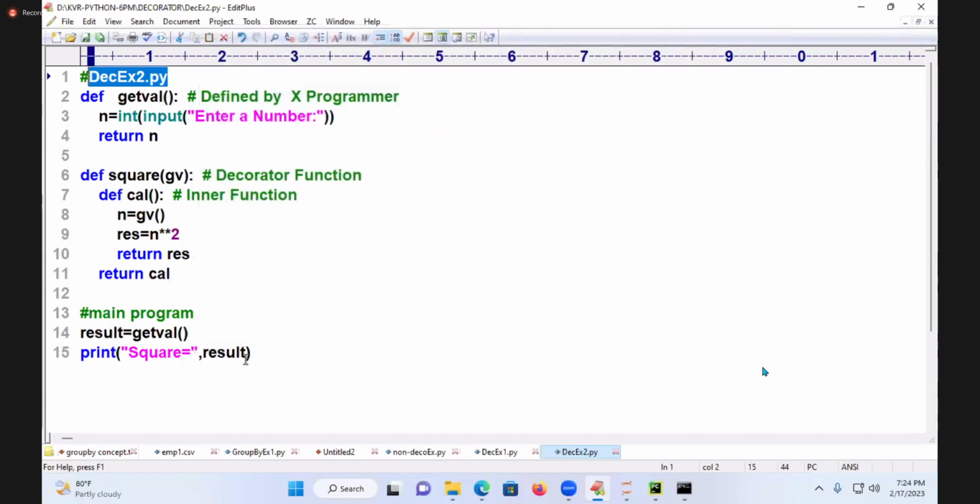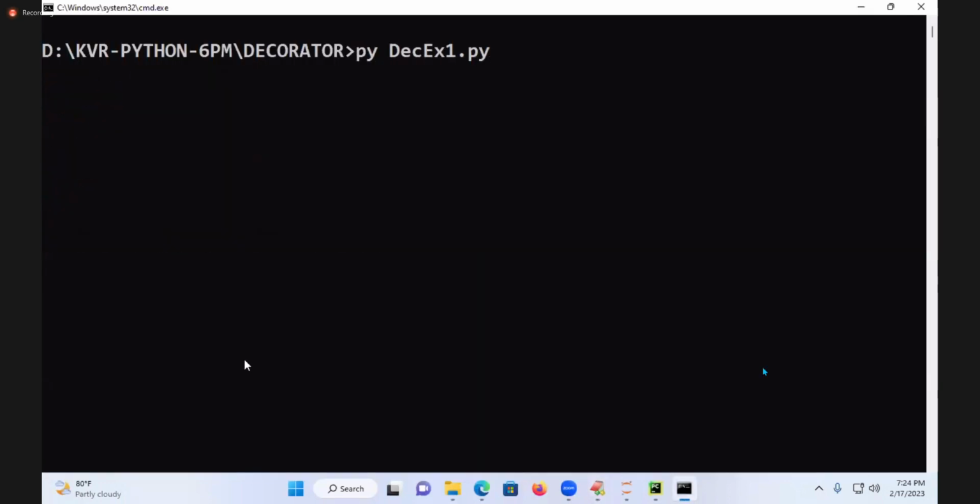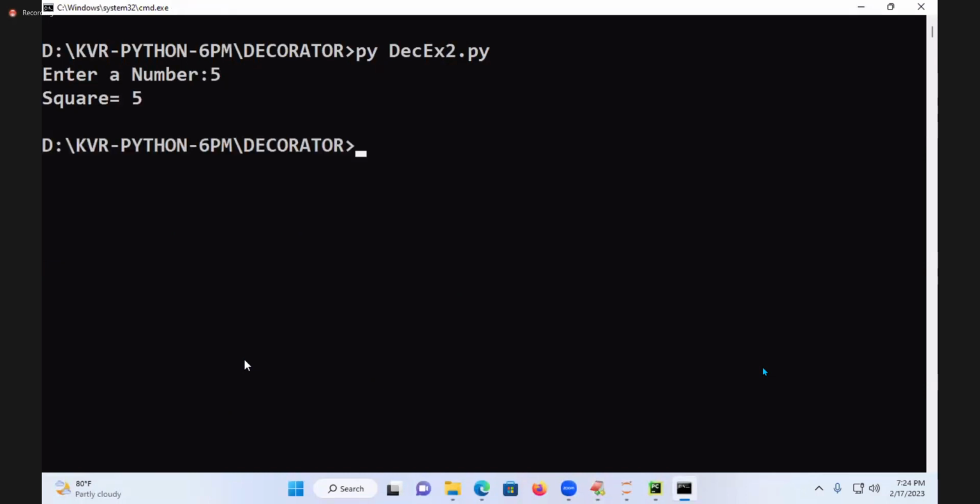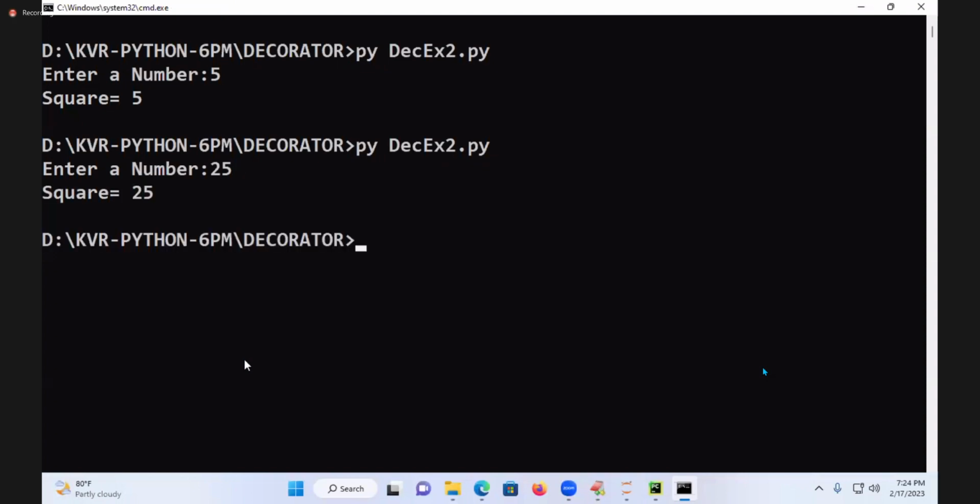DEC2.py. You run this DEC2.py. Enter the number 5, only 5 is coming. Enter the value 25, only 25 is coming. Are you following this? Right.